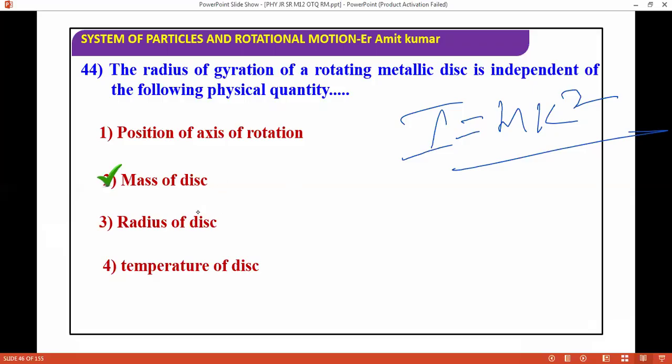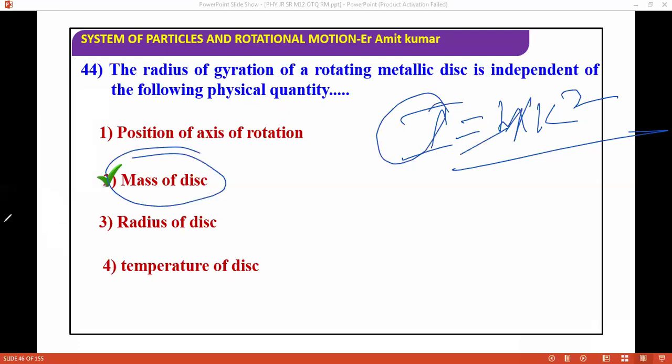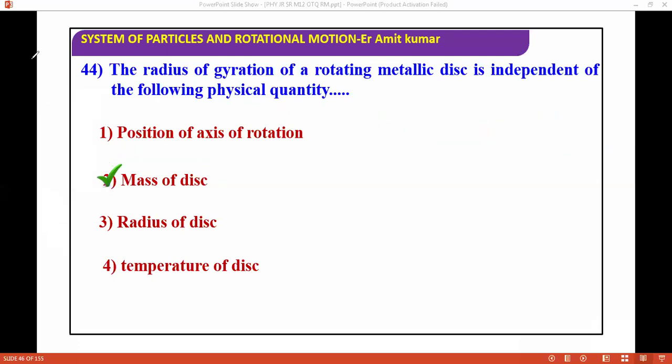So radius of gyration, basically you see, what is radius of gyration? If you apply the moment of inertia and write the formula for I, it will depend on R1 because M will cancel out. That's why I'm saying mass of this. Okay. Next question, I'm moving ahead.